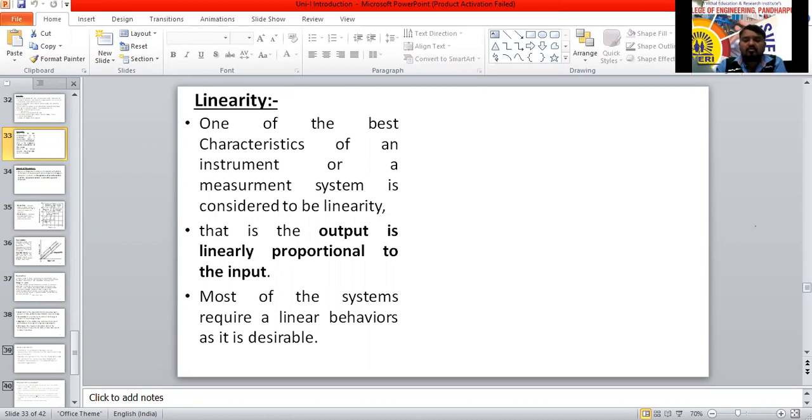Suppose, just imagine, in your family the earning is 10,000 rupees. But the expenditure is also 10,000. Then that is linearly proportional, output to input. The input, the income, is 10,000. The output is also 10,000. Both are matched over there.